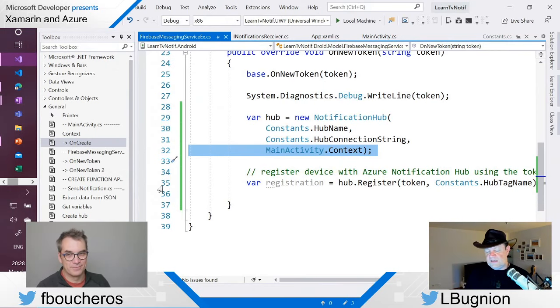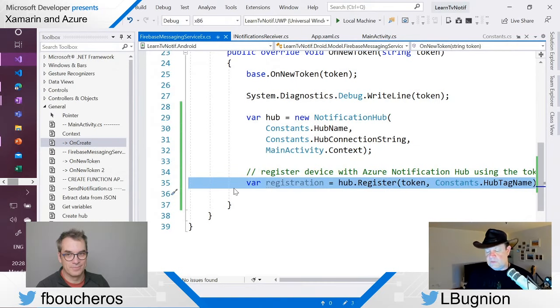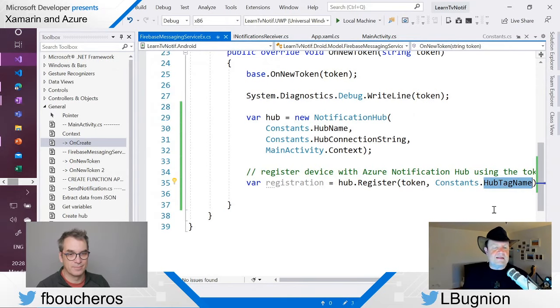So here we are in Android. We need the token to register with the notification hub, and we need the tag name. In that case, I'm just using default, but we could have multiple tags, meaning that one device could also register and say, all right, if you have promotion 1, send me the notification, but not if you have promotion 2, for example, these kind of things.